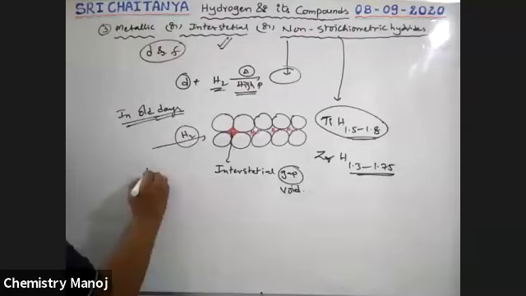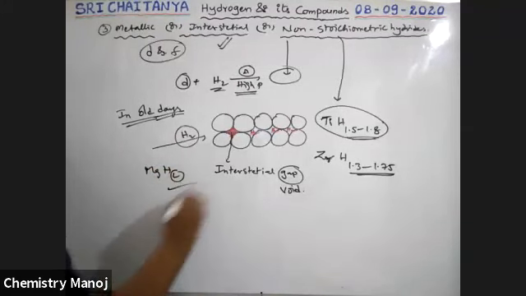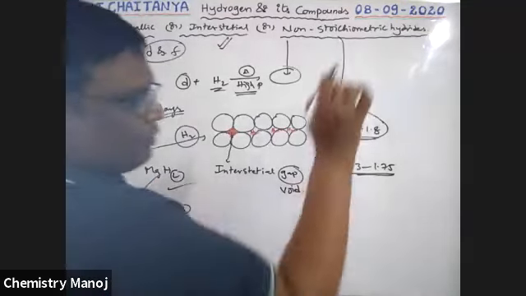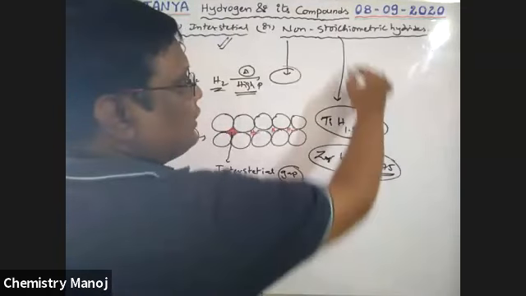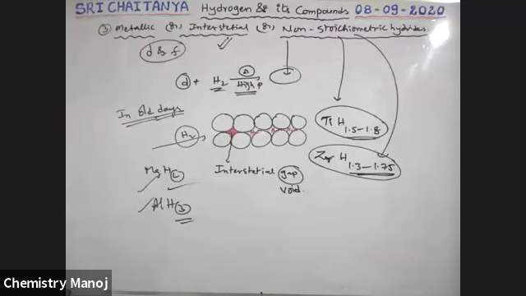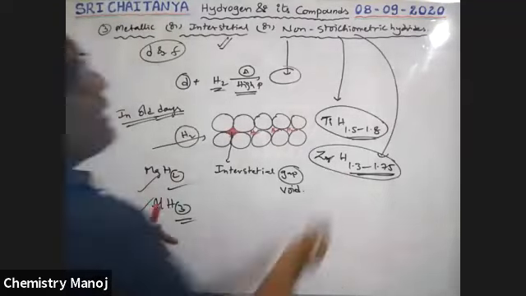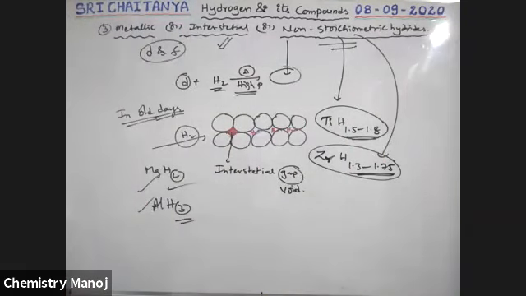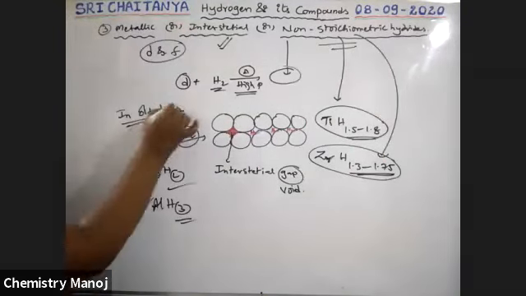See here, for example, magnesium with hydrogen has 2 hydrogens fixed, and aluminum with hydrogen has 3 hydrogens fixed. That means the stoichiometric rules are whole numbers. But here the stoichiometric rules are not whole numbers. These are all considered non-stoichiometric compounds. That's why these hydrides are called non-stoichiometric hydrides. So this is the concept from the old days.